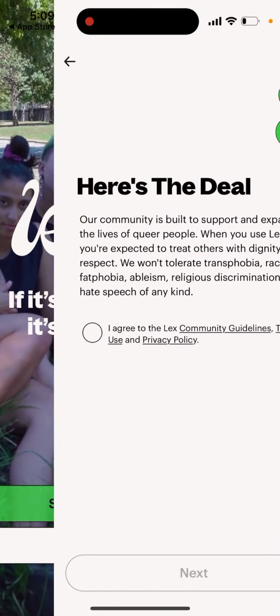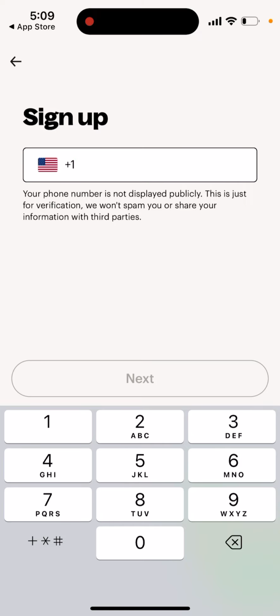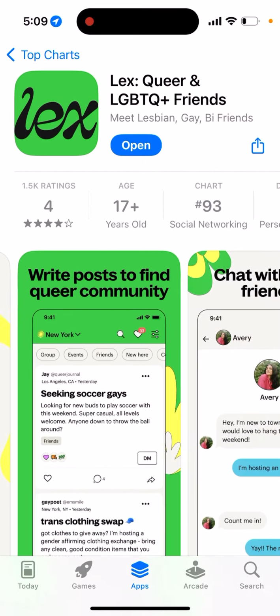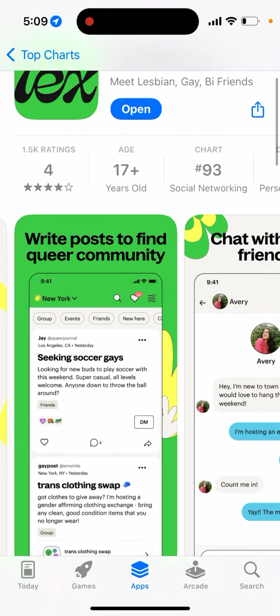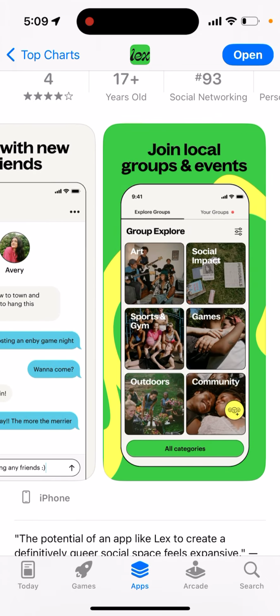And then you can just go in here and sign up and easily create your account just with your phone number. And that's the idea. Write posts to find your community, chat with friends, join local groups and events. So that's what it is.